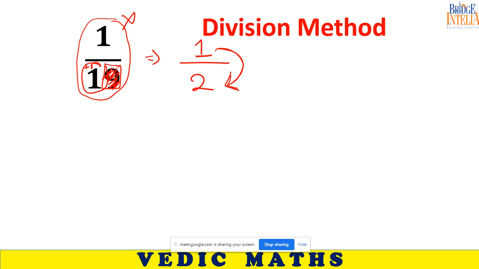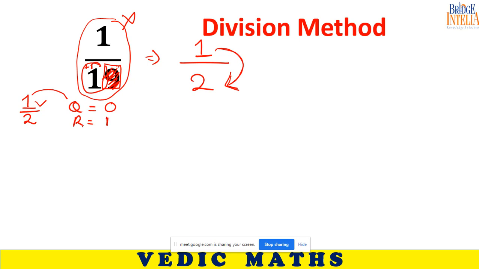So let us start solving now. If you divide 1 by 2, what is the quotient? What is the remainder? The quotient is 0 because not a single time does proper division occur. The remainder is 1.